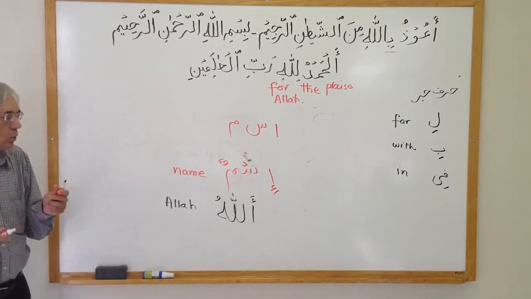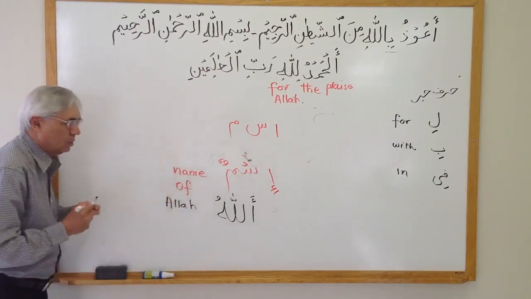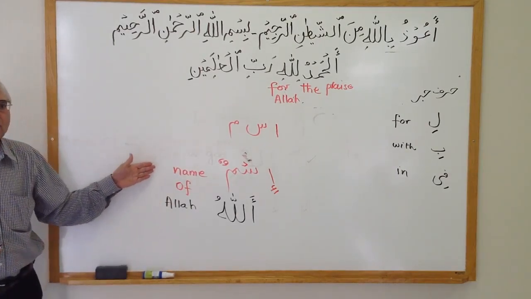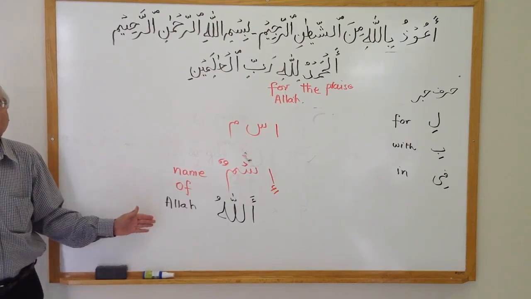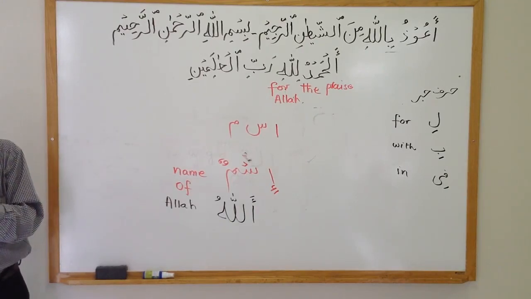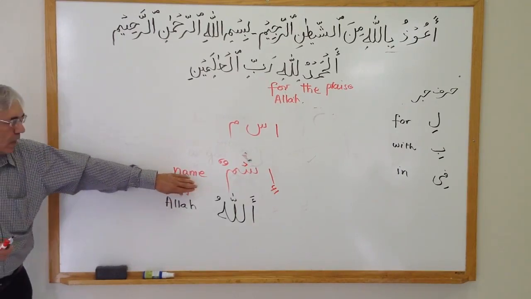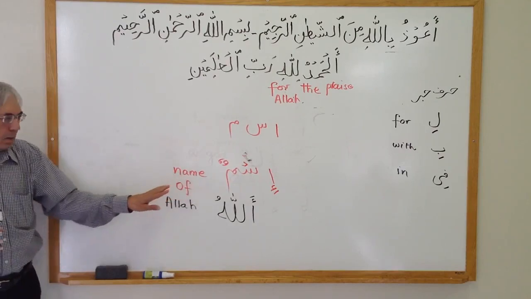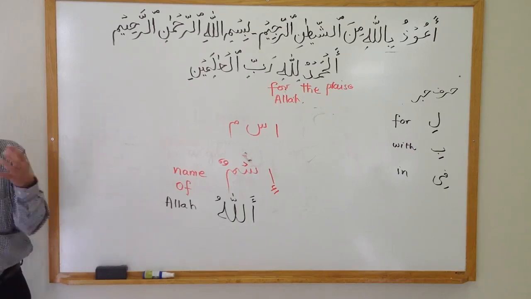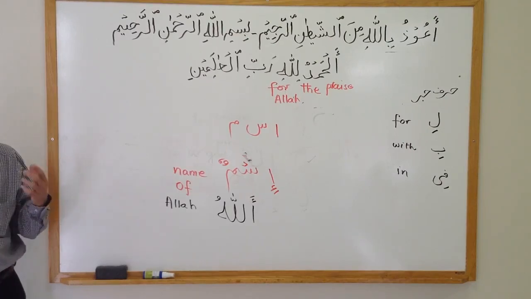But what I'm going to do now is make a relationship between these two. If I put "of" in English, now these two words are related to one another: name of Allah. Now the two words are tied to each other by the English word "of." Without "of," they were just separate words. By putting "of" in between, I related these two words, and now this is a small sentence. Name of Allah.